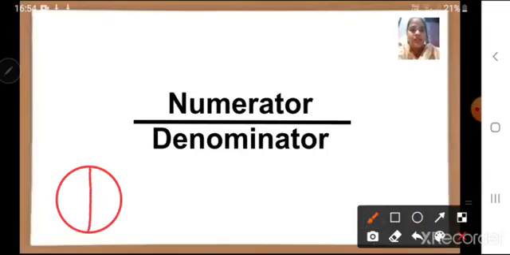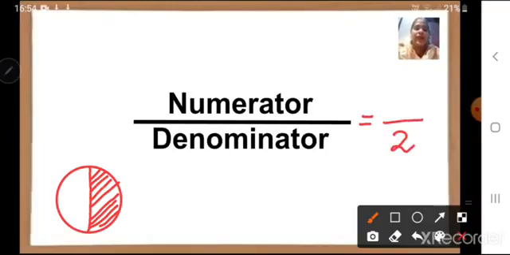Now, for example, if I have a circle, and I am dividing it into half, and I am going to shade this part. Children, so how much portion did I shade? How am I going to write? How many parts have we made? Total parts is 2. So in the denominator we have to write 2. And we are going to find the fraction of the shaded portion.